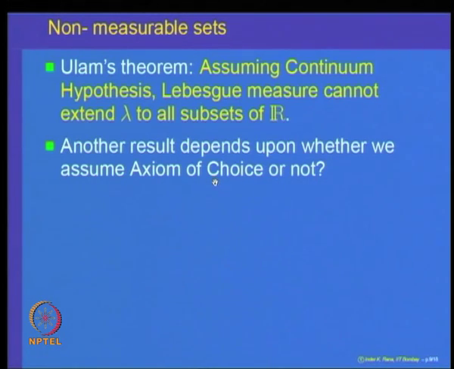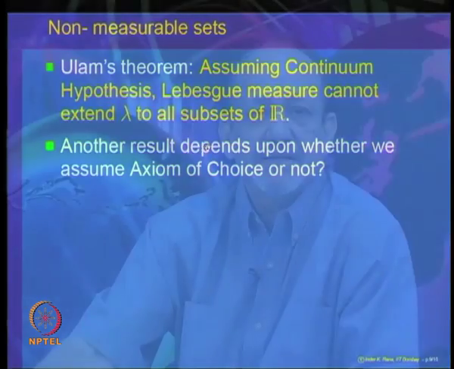Mathematicians who accept the axiom of choice are supposed to be doing what is called non-constructive mathematics, because the axiom of choice helps in proving some theorems which are existential in nature. For example, proving that every vector space has a basis requires the axiom of choice. You cannot prove it if you do not assume the axiom of choice. There are many results in mathematics which use the axiom of choice and which are not true if you do not assume it.